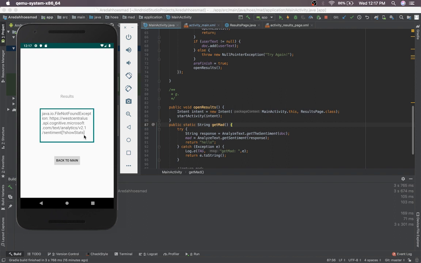That's because we faced a big challenge at the end that we couldn't get past called a file not found exception. For reasons that we're still not sure about, while making the API request, our endpoint website provided by Microsoft isn't being recognized. Ideally, this box right here would show, in this case, that the sender is not angry. However, we couldn't figure out what was causing the error in time, so we just have a try-catch block to print out the error in the results box so that it doesn't crash. Ideally it would return a sentiment message, but this is just how our app is right now.